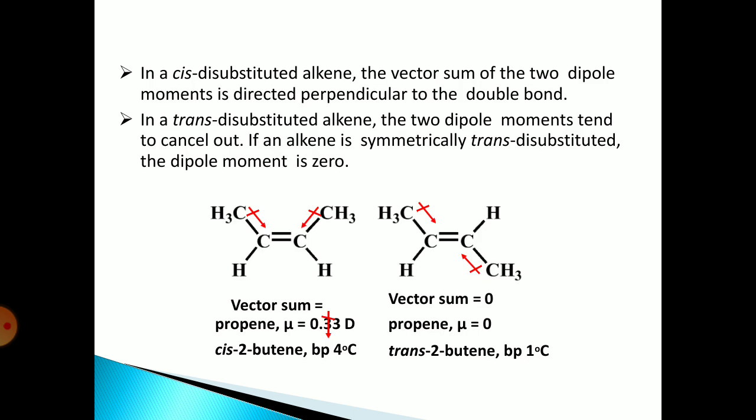In a cis disubstituted alkene, the vector sum of the two dipole moments is directed perpendicular to the double bond. In a trans disubstituted alkene, the two dipole moments tend to cancel out. If an alkene is symmetrically trans disubstituted, the dipole moment is 0.